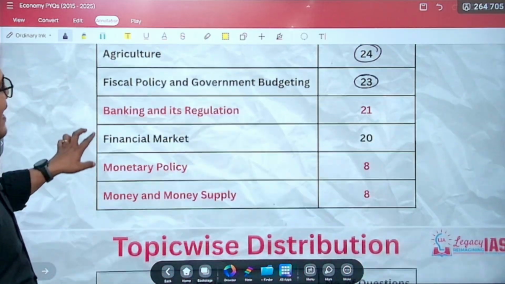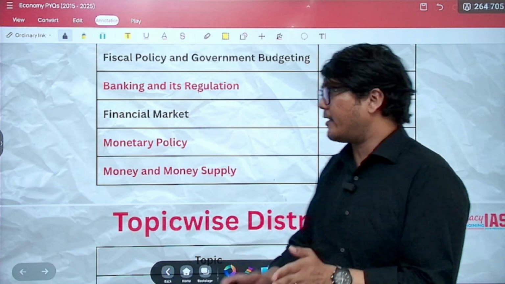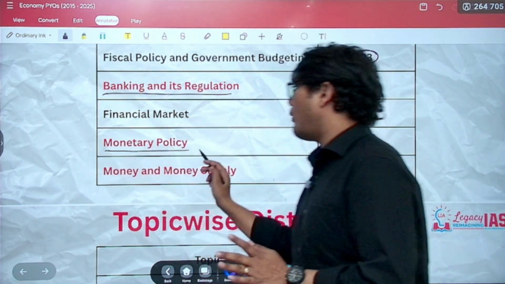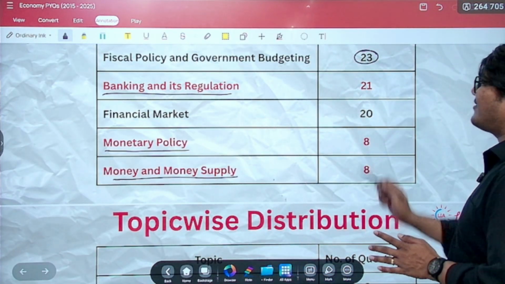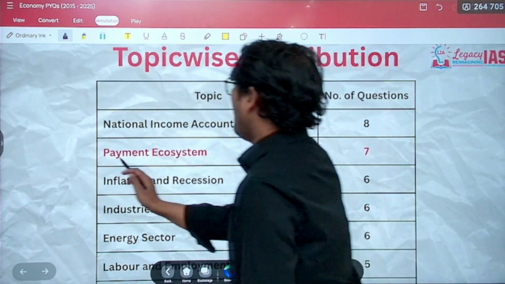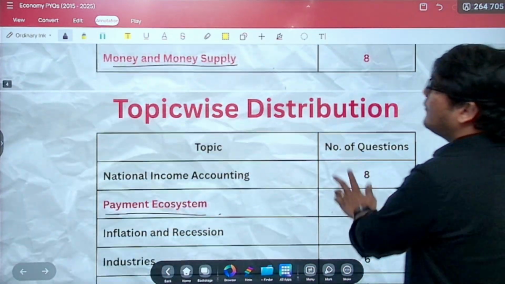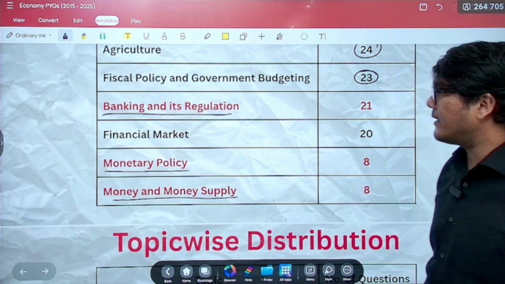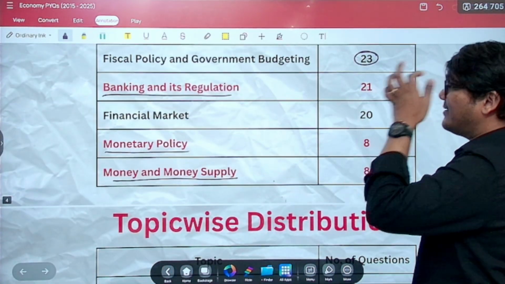Then you have banking and its regulation. Now banking and its regulation I have bifurcated, or else you could have added banking and its regulation, monetary policy as well 8, and money supply again 8. So 16 plus 21, that is 37 plus. Here you have payment ecosystem also 7 questions. So a total of 44 questions from banking and the related chapters that are there. So banking would then top even the external sector. Please keep that in mind.